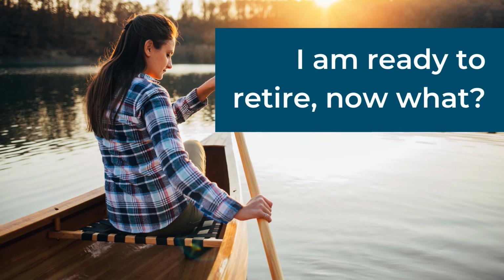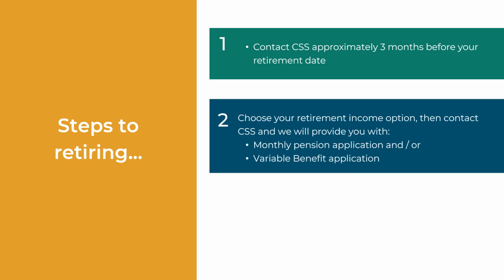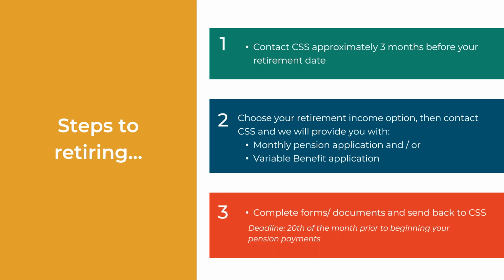So, you are ready to retire. Now what? Contact CSS about 3 months prior to your retirement date. We will provide you with our options package so you can decide which option is best for you. Once you have made a decision, contact us and we will provide you with a variable benefit application package, where the payment will be on the 15th of each month, or a monthly pension application package, where the payment will be on the 26th of each month. Then complete the forms and send back to CSS. The deadline is the 20th of the month prior to beginning your pension payments.